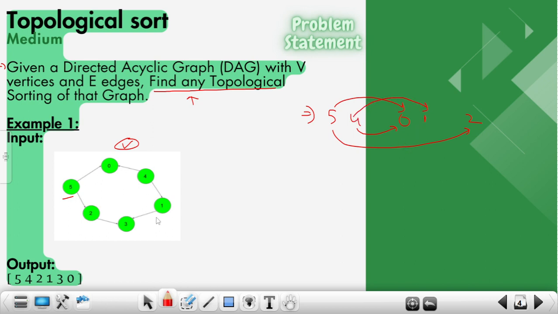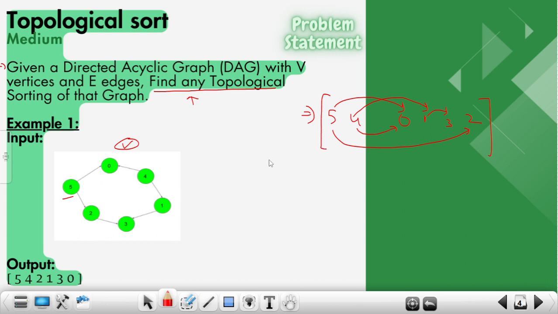What about this one again? From this one I have one edge which is going to 3, so I can write 3 here. Am I left with anyone? 1 2 3 4 5 6. So you can see that this is one of the possible topological sortings.